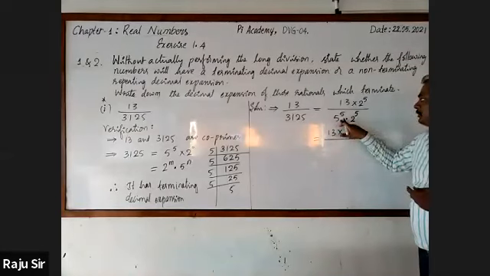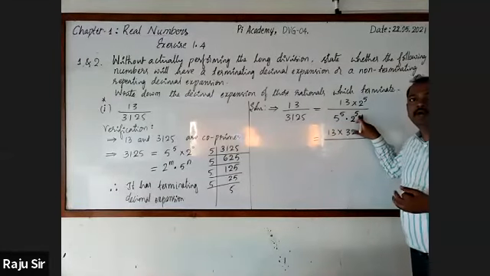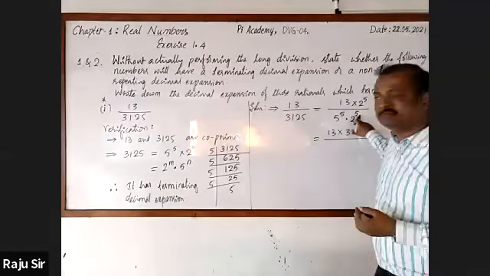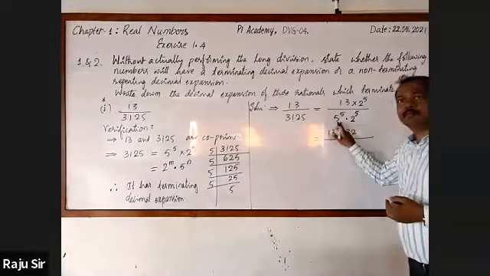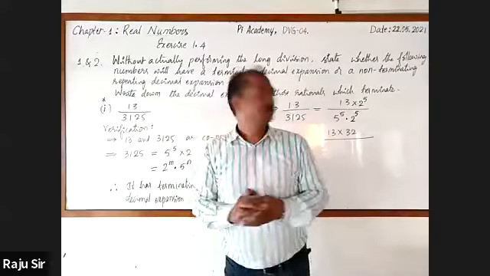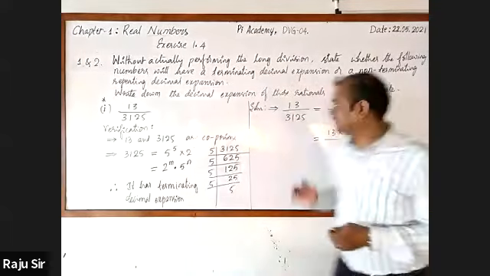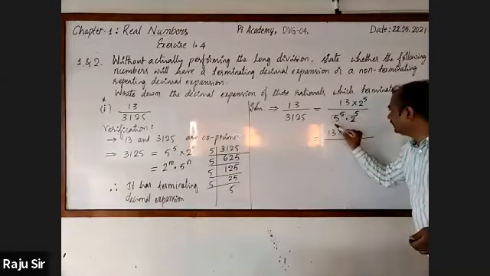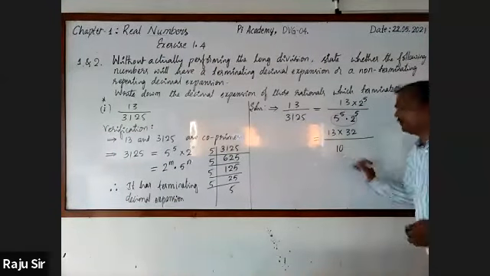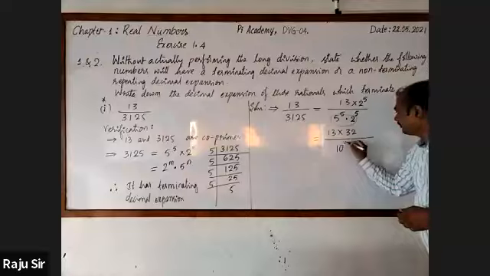Now, 5 raised to the power 5, 2 raised to the power 5. How can it be written? 2 into 5 whole raised to the power 5. Nothing but, see that 5 2s are 10. Power 5 as it is.